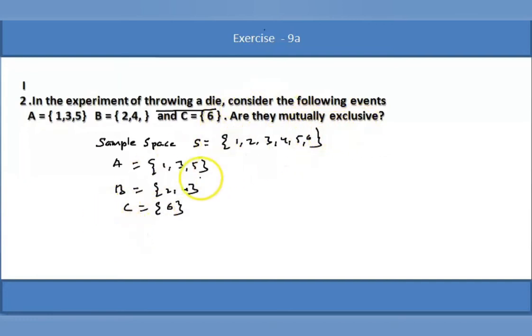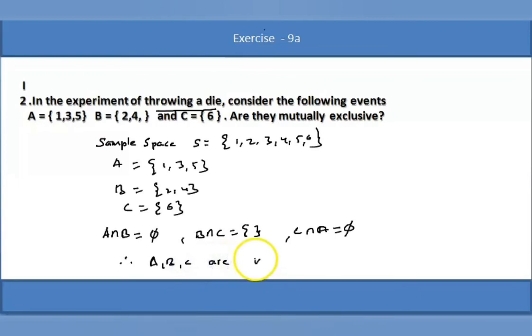Are they mutually exclusive? Yes. Consider A intersection B. A intersection B is equal to the null set. What is B intersection C? It's a null set. What is C intersection A? C intersection A is also the null set. So the intersection between any two events is phi. Therefore, A, B, C are mutually exclusive. Very easy question.